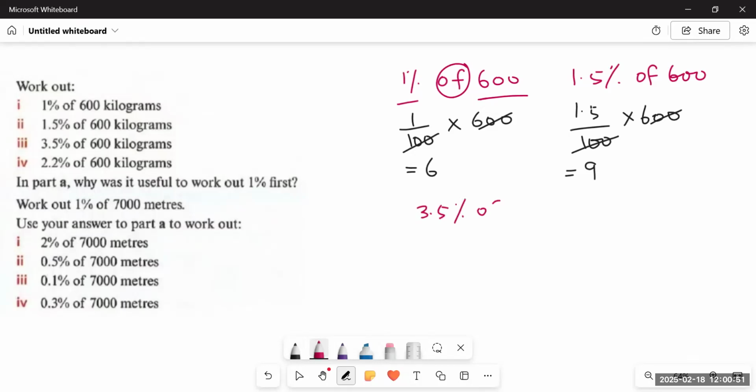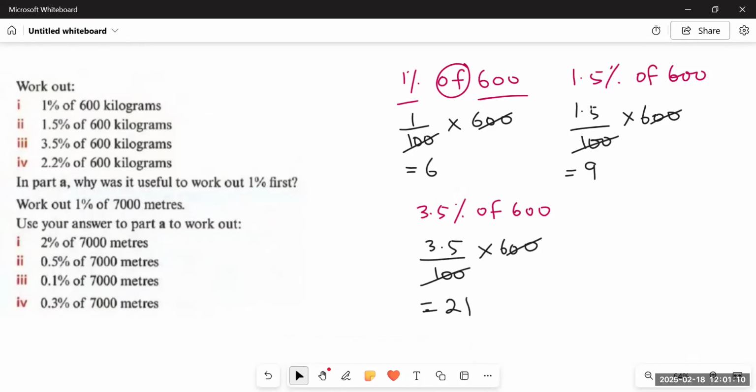Next we have 3.5% of 600. So it would be 3.5 upon 100 multiplied by 600. We have to do the same. 3.5 multiplied by 6 is equal to 21. And you can check these.